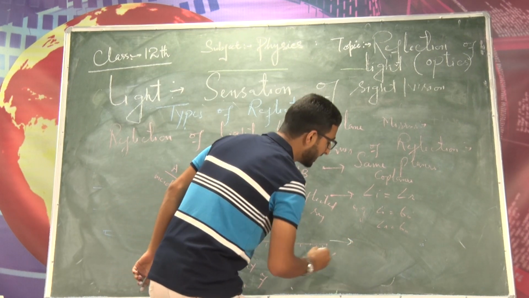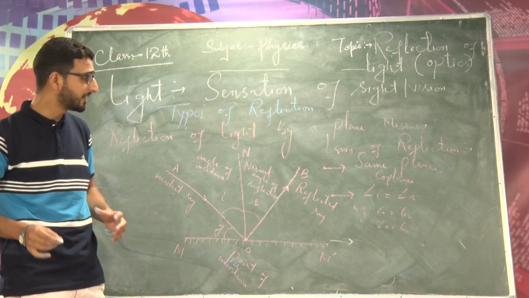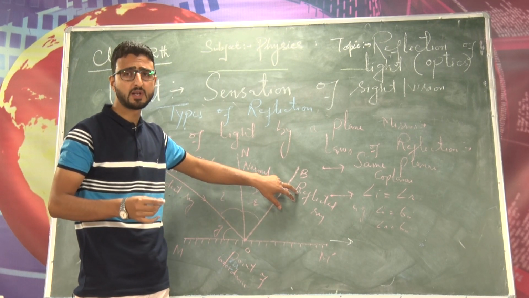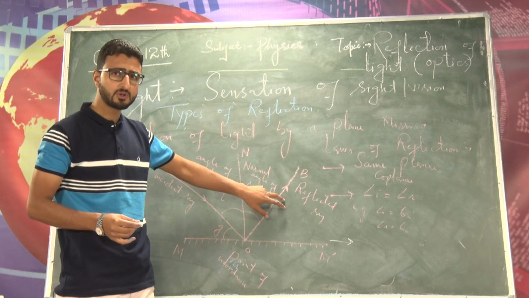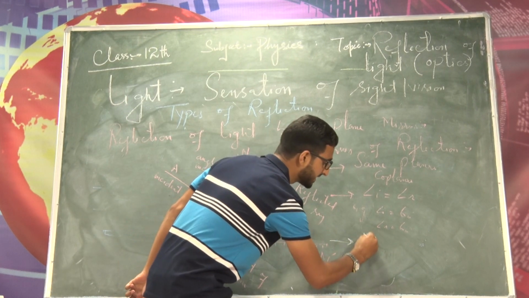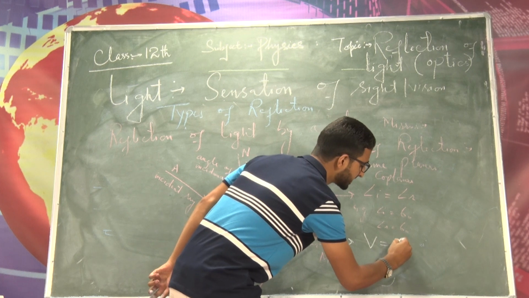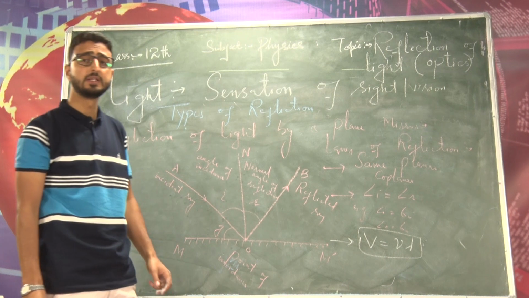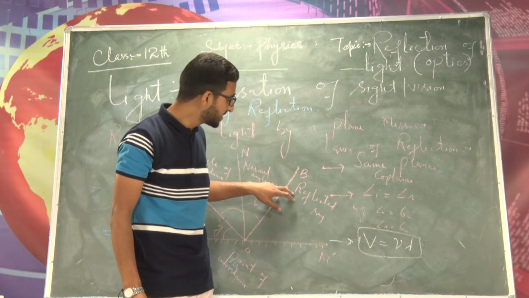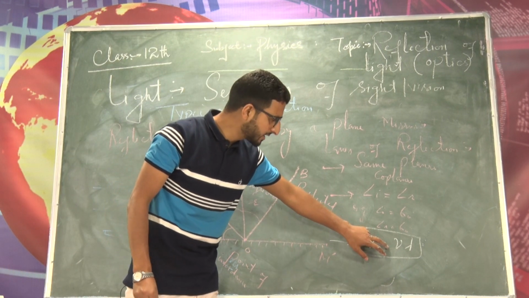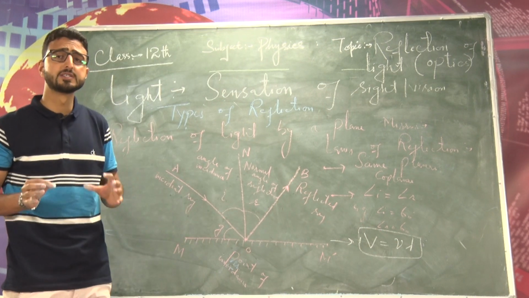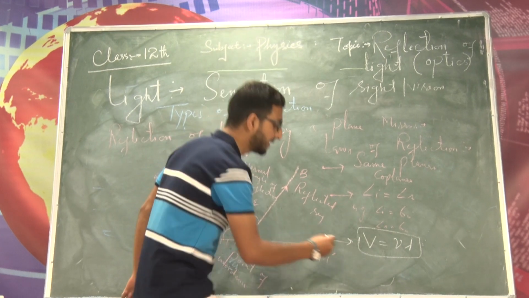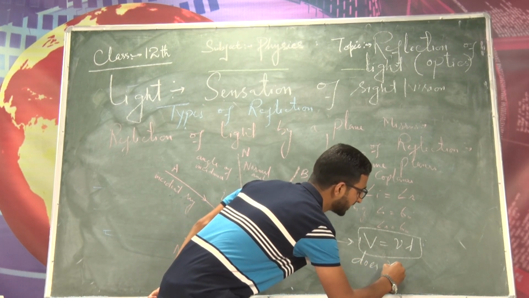And the third law in case of reflection is that on reflection, since the reflected ray again lies in the same medium, its velocity will not change, frequency will also not change. Now as we know the relation, velocity of wave is equal to nu into lambda. Nu is the frequency, lambda is the wavelength associated with a wave. Now when the velocity of the reflected ray does not change and frequency also does not change, the wavelength also does not change. So on reflection, velocity, wavelength, and frequency of light do not change.